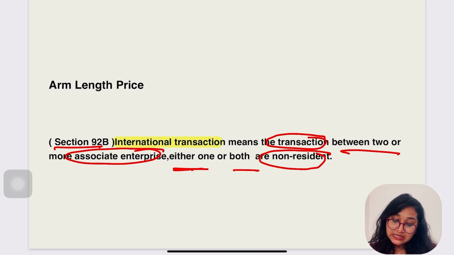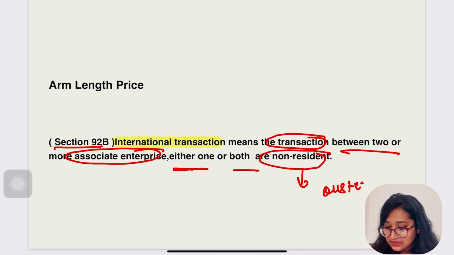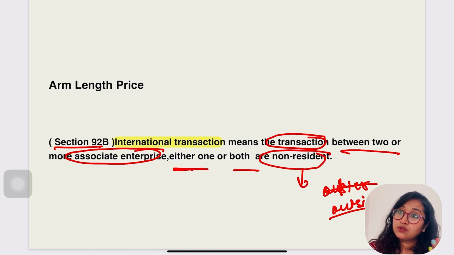Now we have to understand these words. Number one, transaction. Number two, associate enterprise. And third, non-resident. Do you know what non-resident is? I think we all know, the outsider. This is the outsider, where we are doing the transaction with someone who is not in India, who is staying outside India. So one party should be in India and the other should be outside India, which means the other one is non-resident.